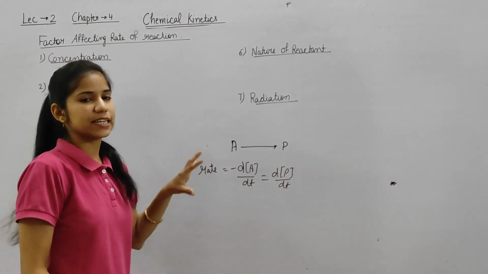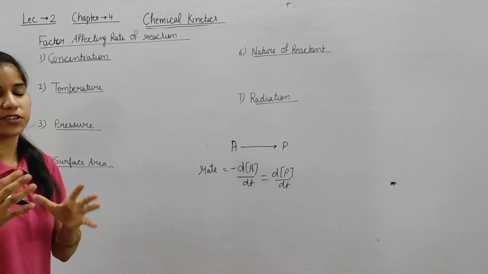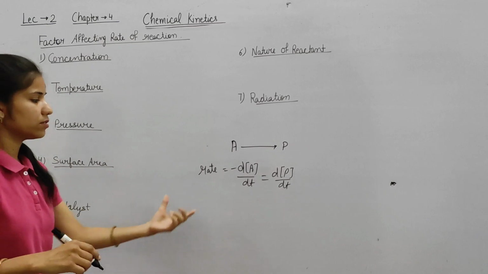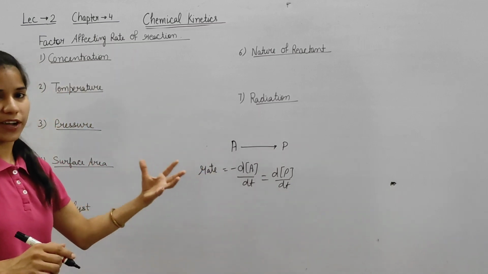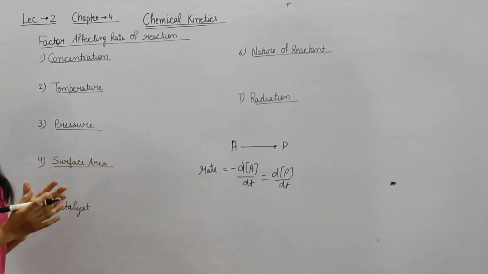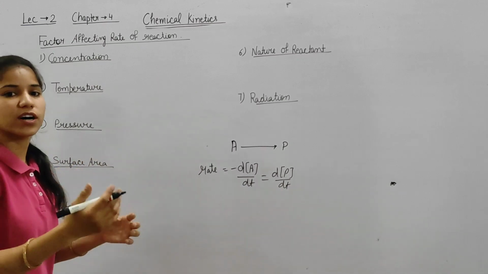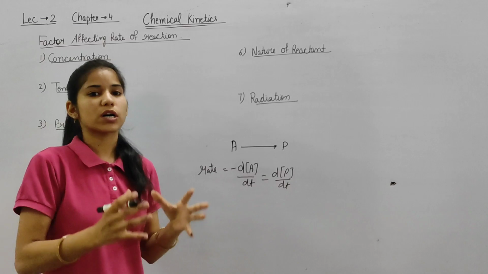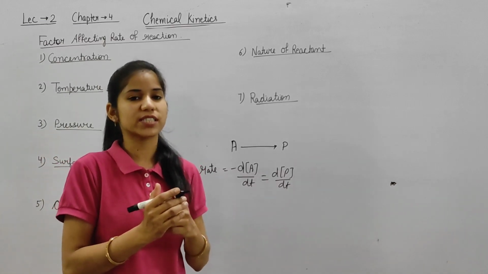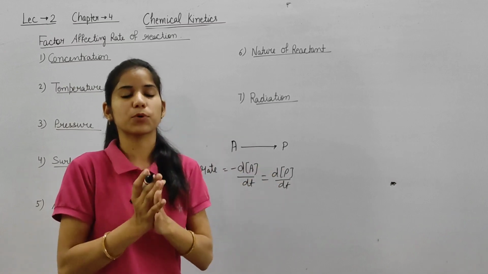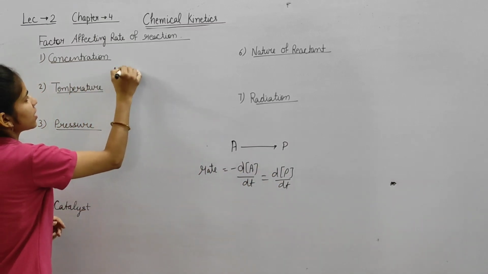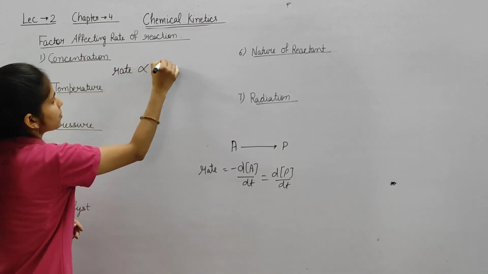So this rate depends upon different factors. There are various factors that affect the rate. Okay, so first is concentration. How does concentration affect the rate of a chemical reaction? Concentration is directly proportional to the rate, or we can say rate is directly proportional to the concentration of a reactant.